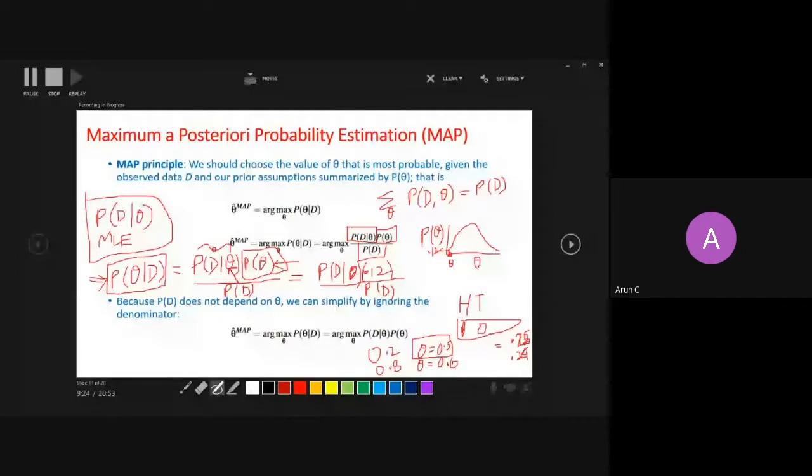Because I said in this world only two thetas are possible, there could be a distribution over thetas. Either they can be uniformly possible, with 0.5 probability for the first theta and 0.5 probability for the second theta, or they can be a different distribution, with 0.2 probability 0.5 is possible and with 0.8 probability 0.6 is possible. Then if I ask you what is the probability of a data set, can anybody quickly tell me? It is a normalized version now.